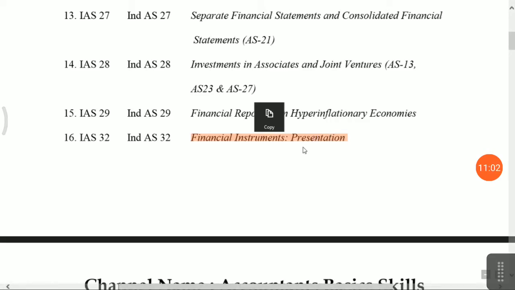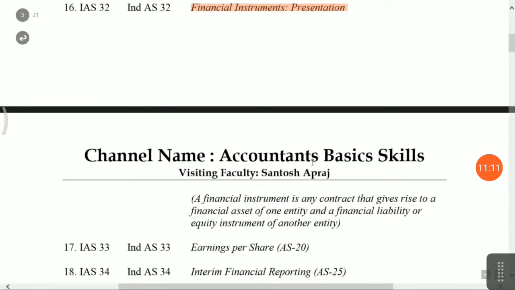For financial assets, they have given classification on how it should be valued. There are three techniques for financial assets: first, the amortized cost concept; second, fair value through OCI; and last one is fair value through profit and loss account. Okay, we will discuss it when we reach that accounting standard.